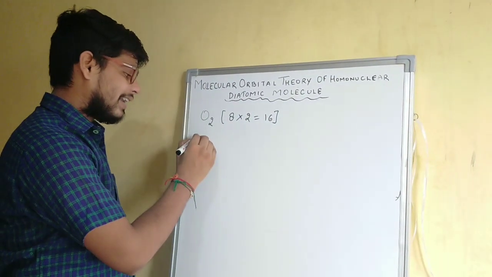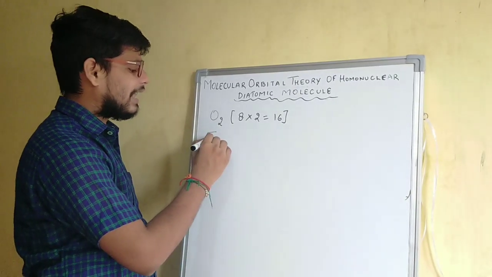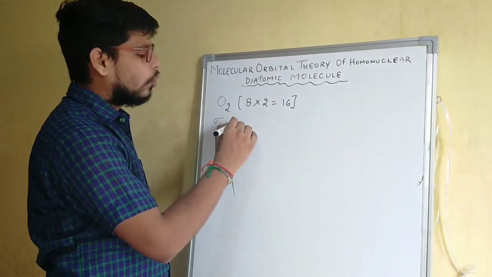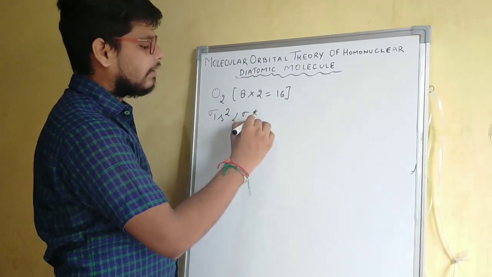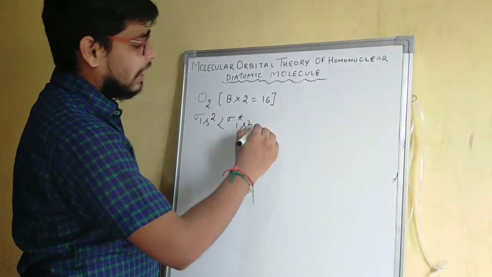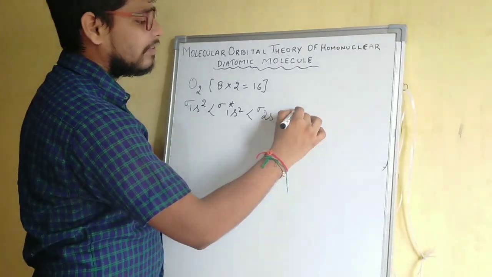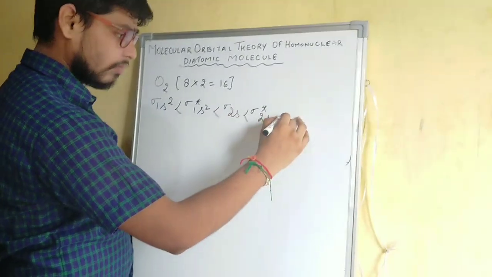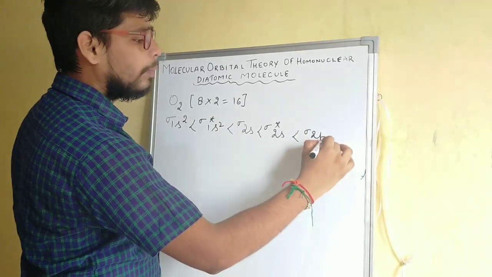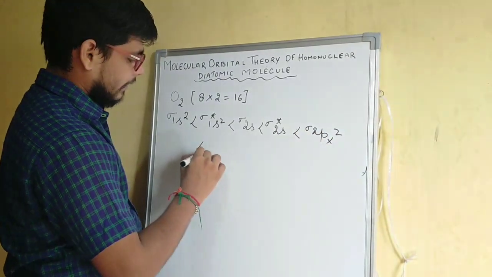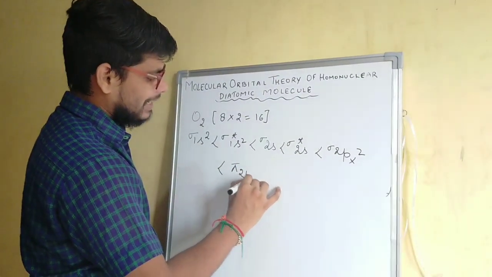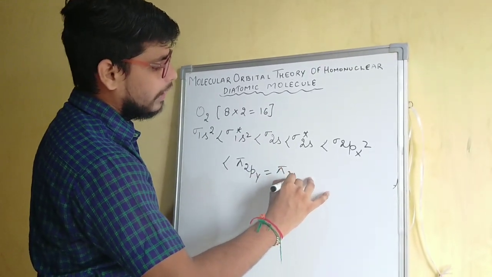So we can write the molecular orbital configuration like this: sigma 1s2, sigma star 1s2, after that sigma 2s and sigma star 2s, then sigma 2px2 and pi 2py is equal to pi 2pz.